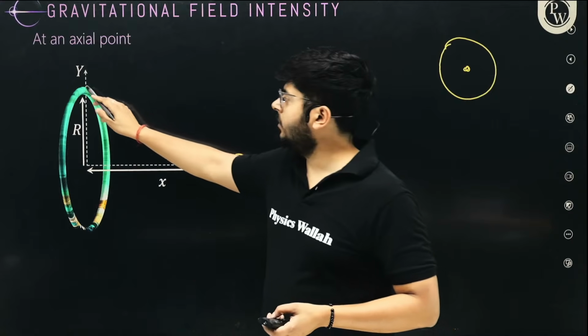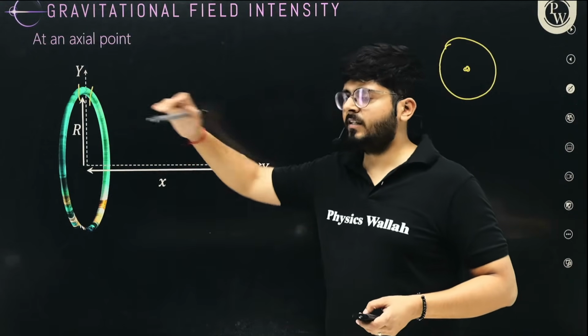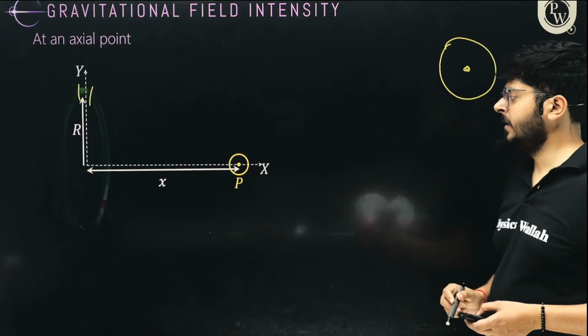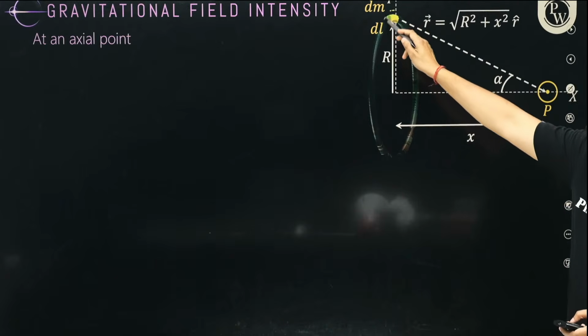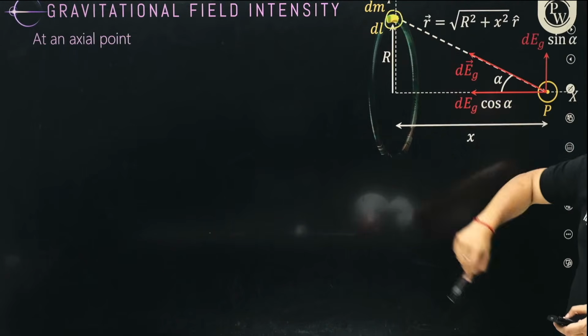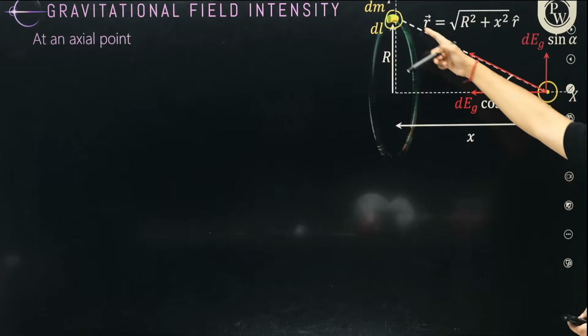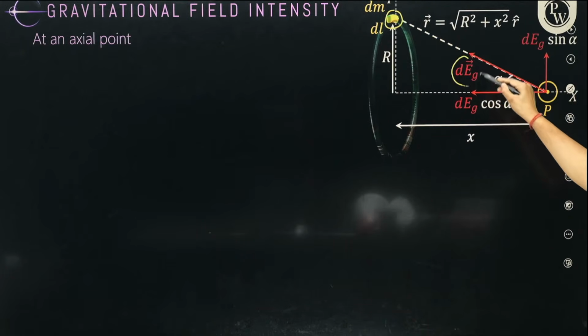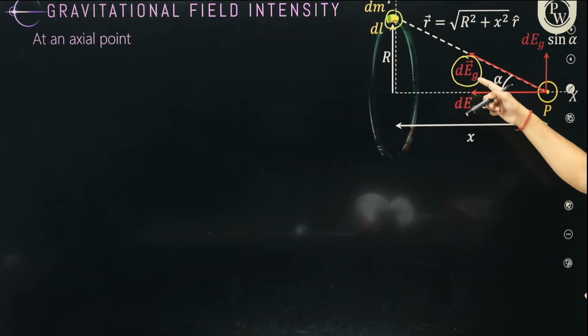We will talk about the gravitational field intensity due to a small section, and then we will integrate to find the net field intensity due to the entire thing. So what will be the gravitational field intensity due to the entire ring? This is a small section we have taken, dm, and length is dl. At this place, the gravitational field is acting in this direction. At this particular point, we will imagine a unit mass. It is attracted in this direction. The intensity is dE, meaning the fractional intensity due to this small section.